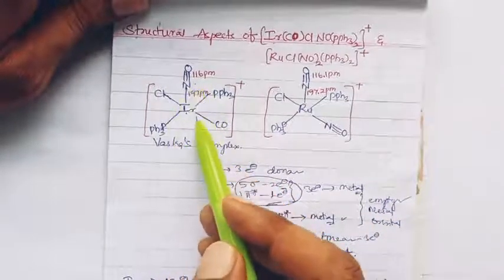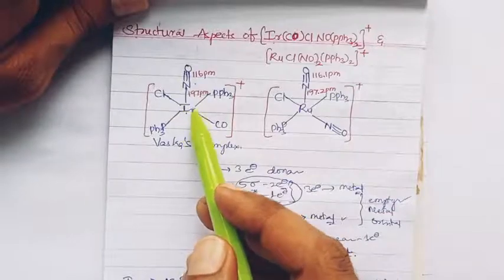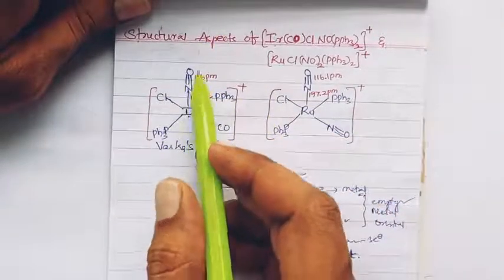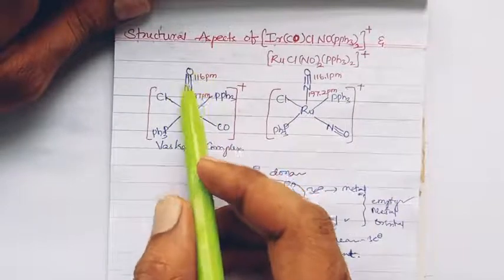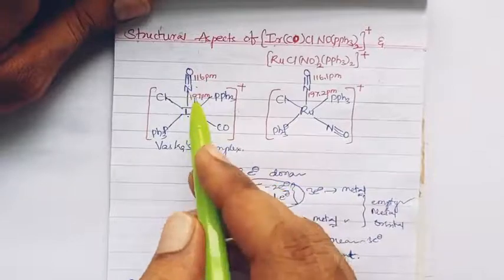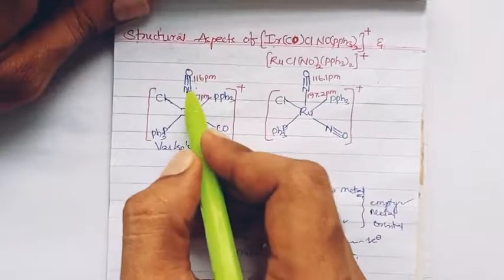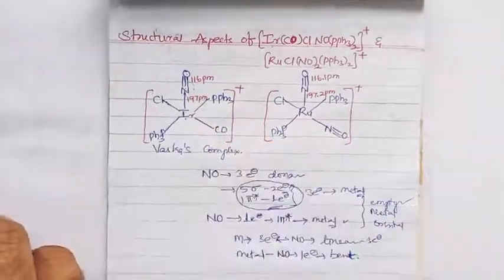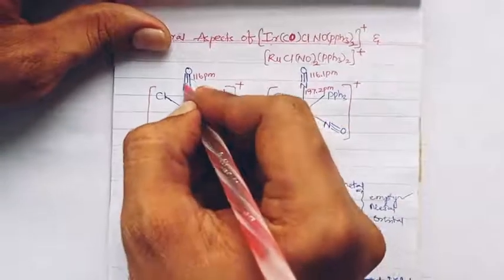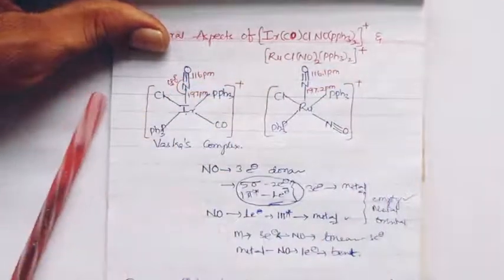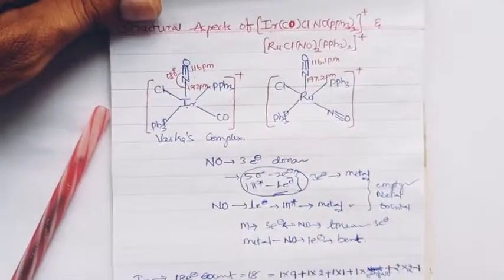As it has sufficient empty orbitals to accept the 3 electron density from the nitrosyl, the nitrosyl can act as a 3 electron donor and has the linear bonding mode, where the iridium nitrogen oxygen bond angle will be 180 degrees. That's how, right, the Vaska complex.